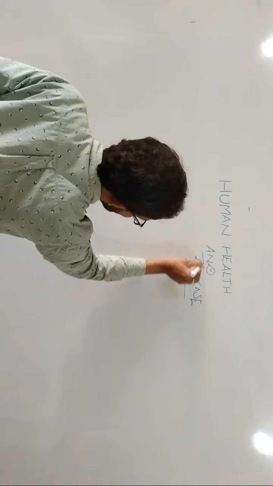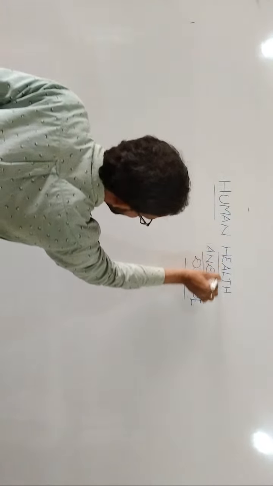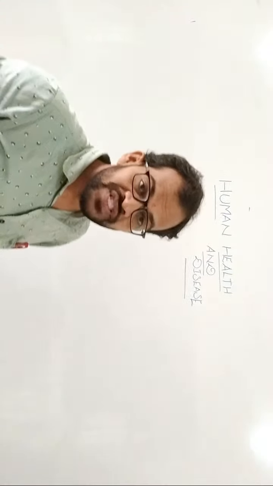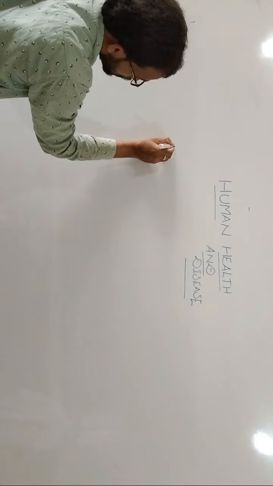In this chapter, you are going to discuss the first one.